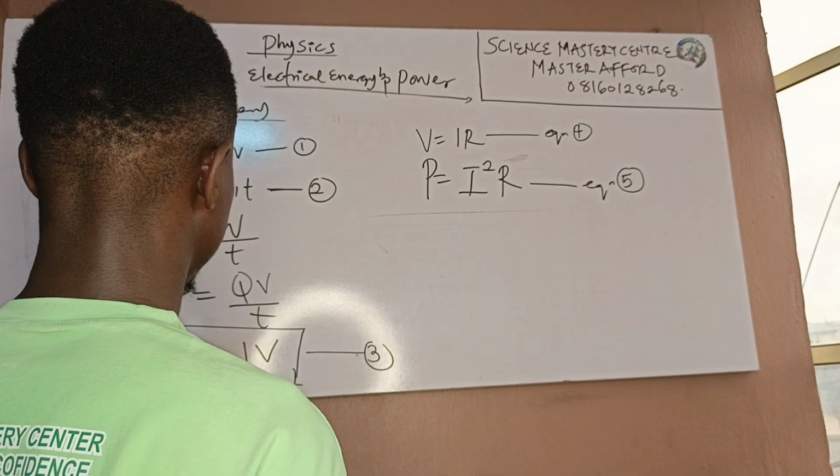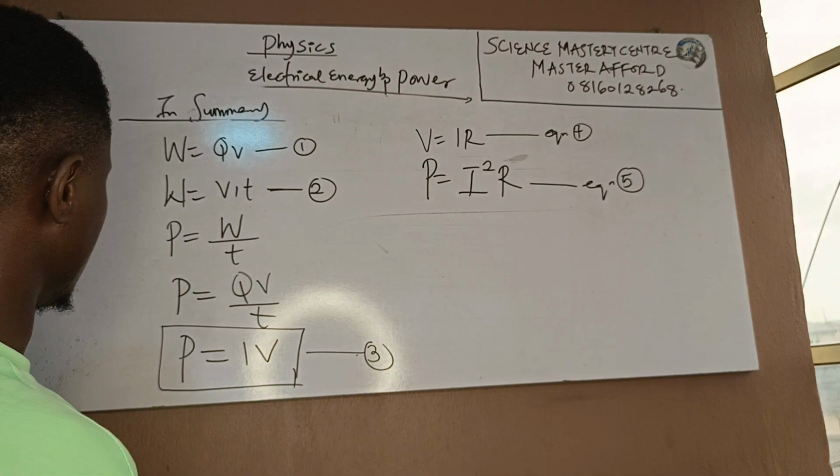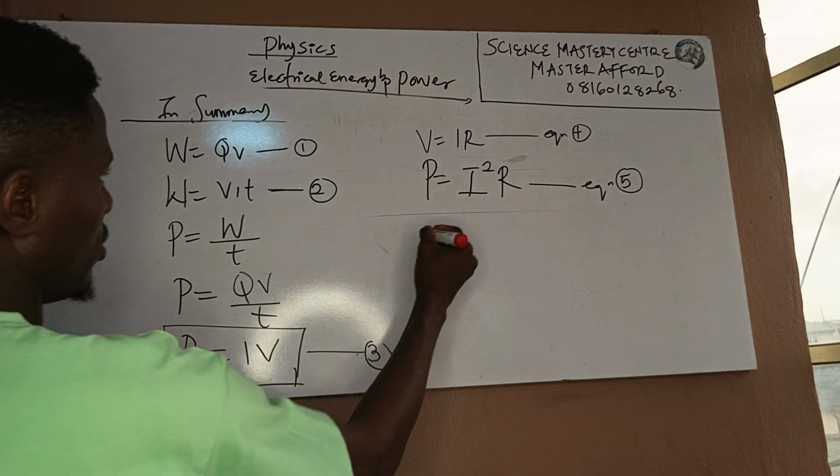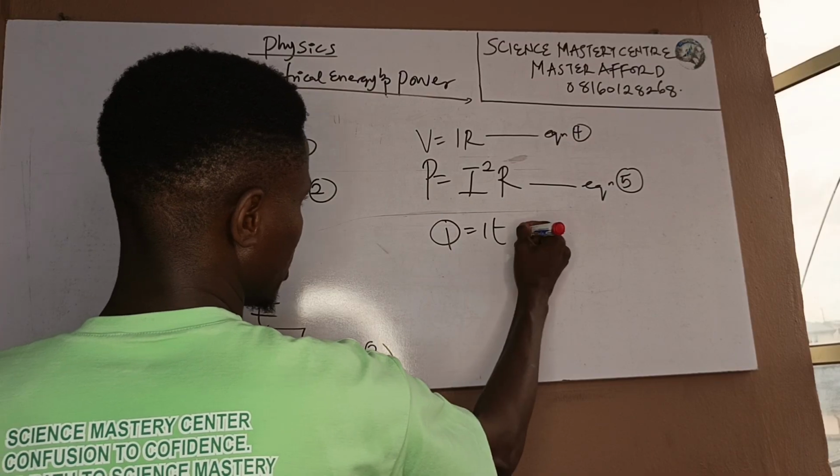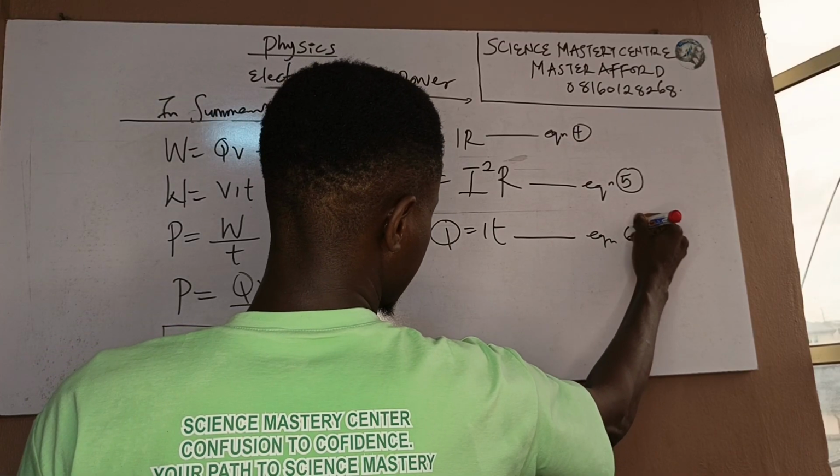We also said that Q equals IT. We call this equation 6.